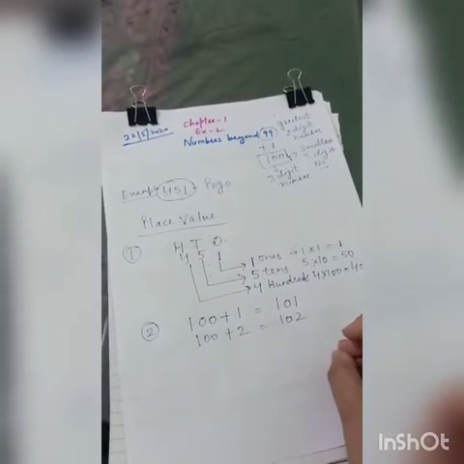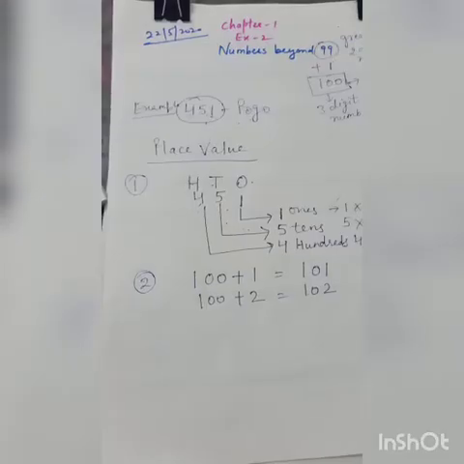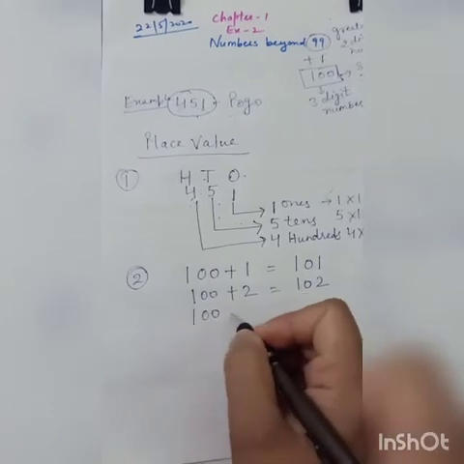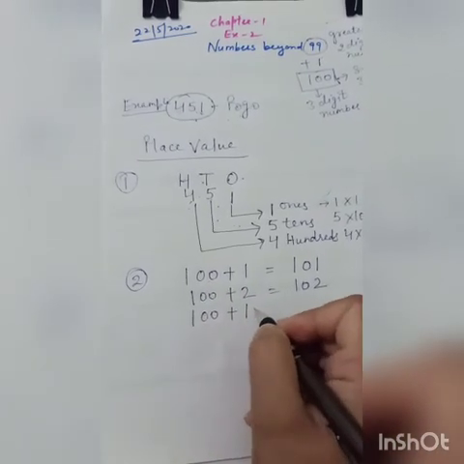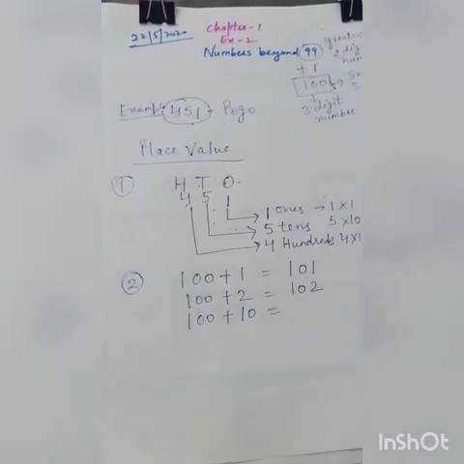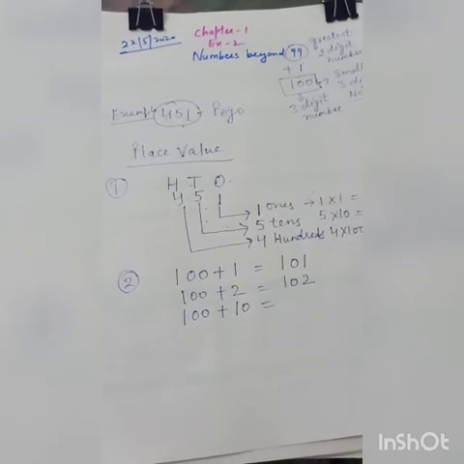In this way you can keep counting till 999. Similarly, if I write 100 plus 10, when you start counting, you will just recall all the counting you have done in your previous class.